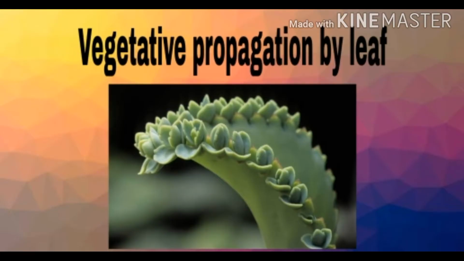First type is vegetative propagation by leaf. In the picture you can see towards the leaf margin there are buds. These buds grow as a new individual plant, and when they are mature enough they drop off and fall into the soil and start to grow. Bryophyllum is an example for the plant undergoing vegetative propagation by leaf.